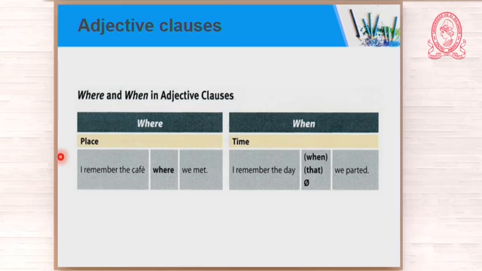We are talking about a place, okay? We are talking about a cafe. I remember the cafe where we met. Where we met is an adjective clause. How do I know? Because it is after a noun. It is after the noun cafe, and it is modifying it. It is describing cafe. I remember the cafe. Which cafe are you talking about? I remember the cafe where we met. Adjective clause after a noun.